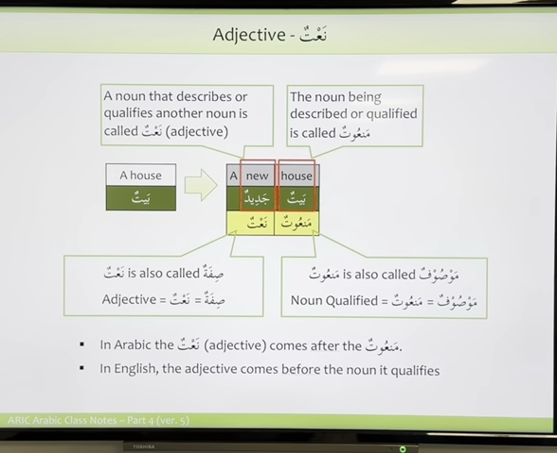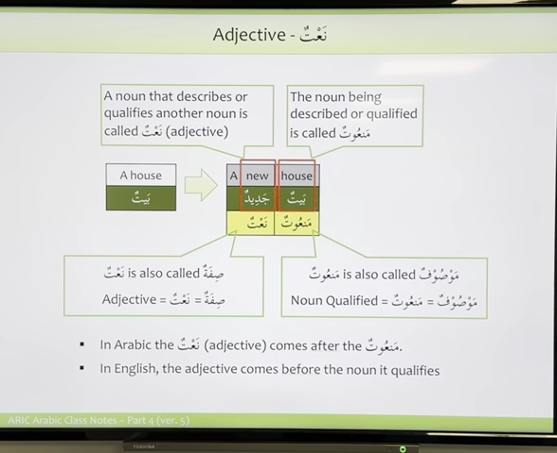So look at this one. Baytun jadidun. Okay? So let's see what it says on the left. A noun that describes a qualified noun is called naat. So a noun that describes or qualifies another noun is called naat. Anything that describes our noun, tells us something about the noun, is called naat. Correct?